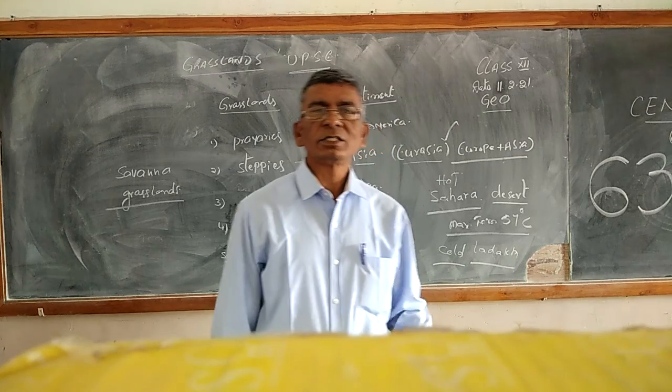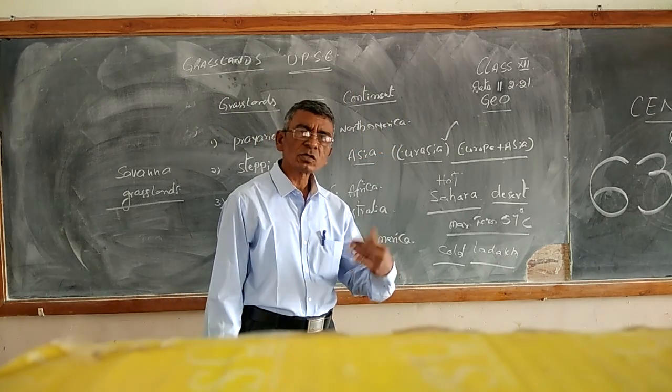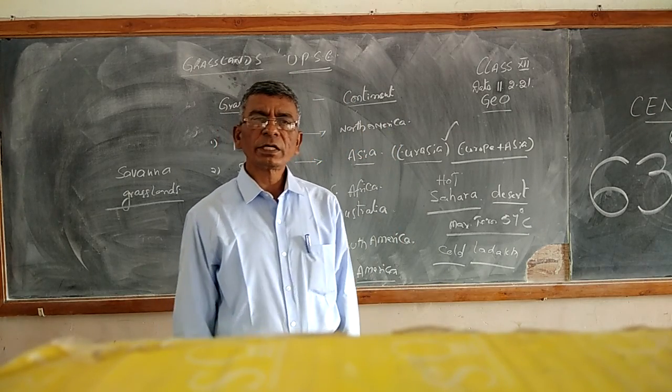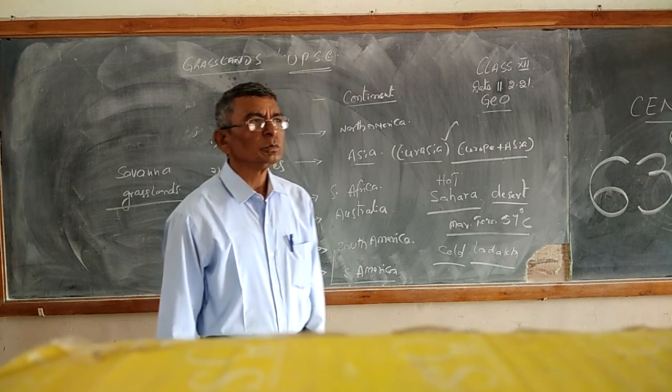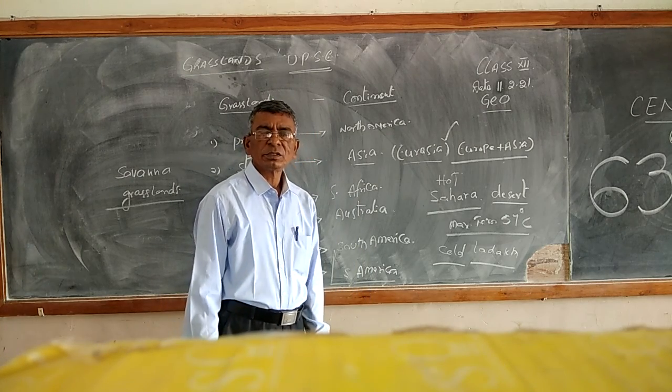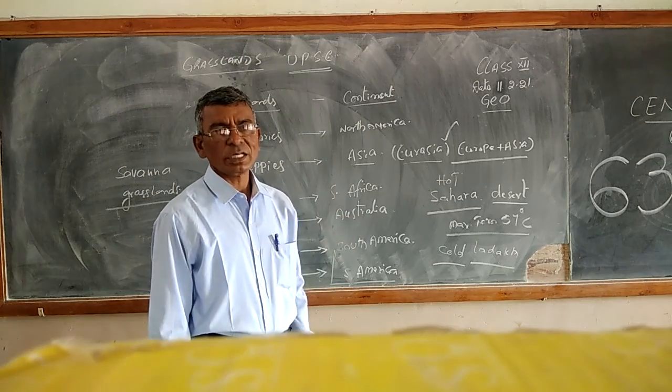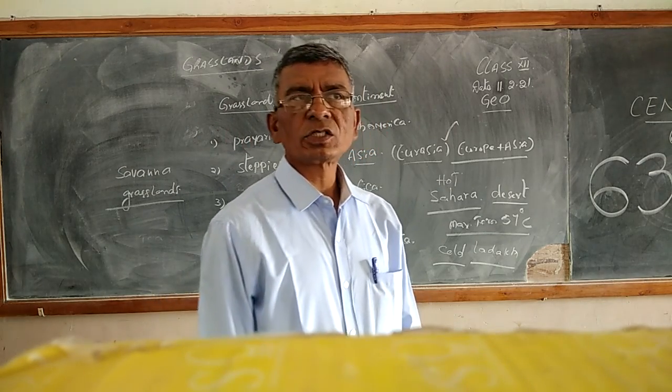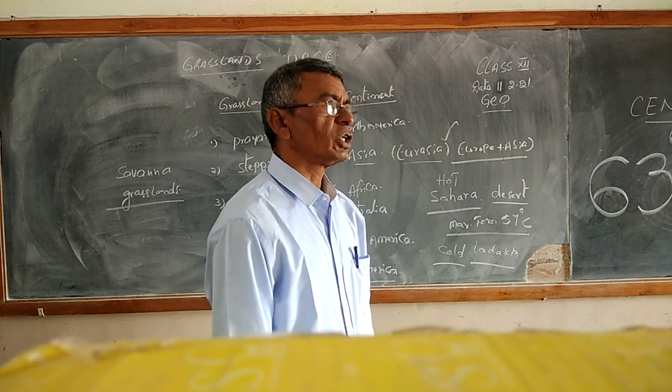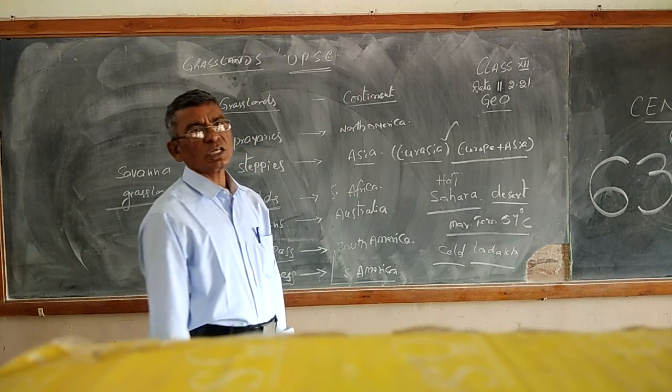Next, the Patagonia Desert. Next, the Great Australian Desert, which is in Australia.